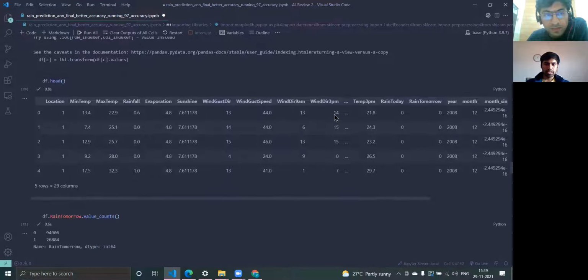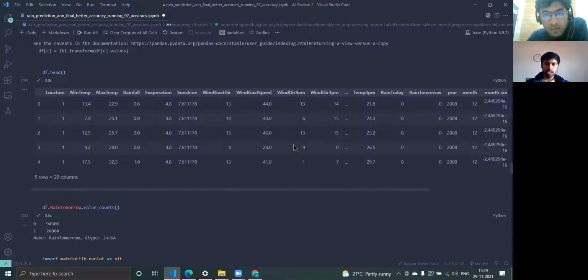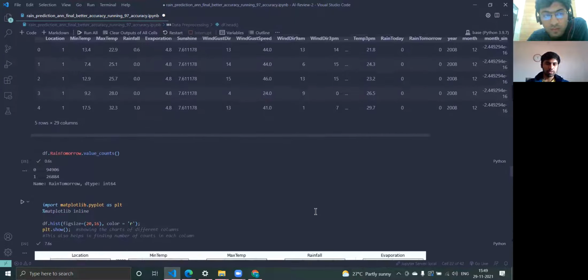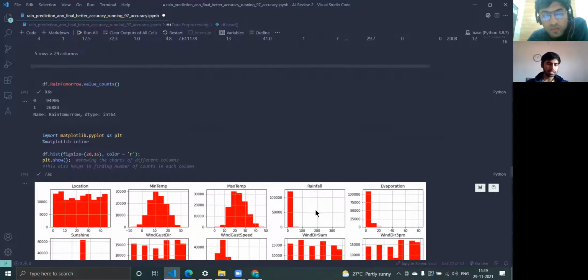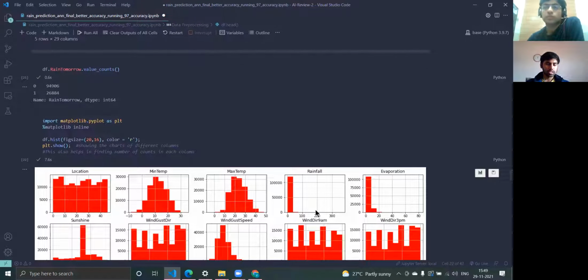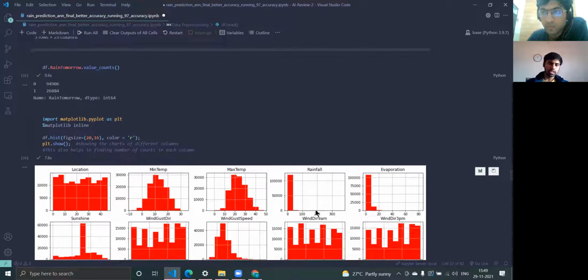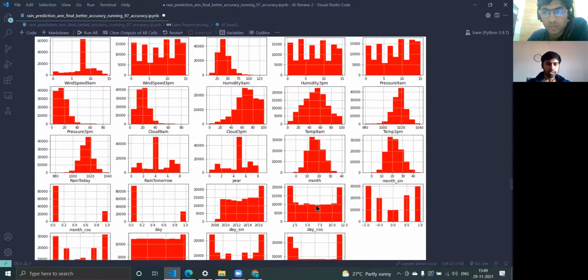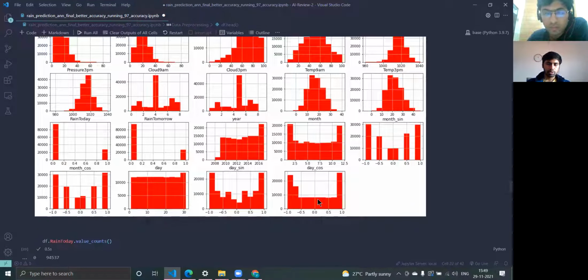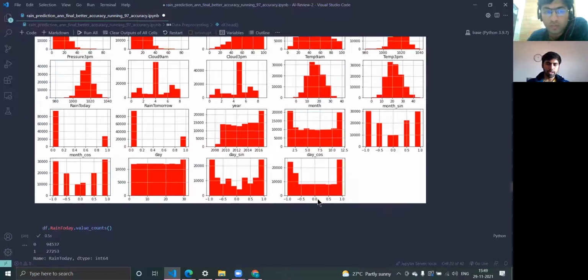As we can see here in the head, all the data has been converted into numeric data, which is now fit for our model. But still we decided to do some more data analysis. We decided to create a plot using PyPlot so that we can see how the data is spread. Can you scroll down? Yeah, so PyPlot has created a beautiful chart of how all the data is spread around.